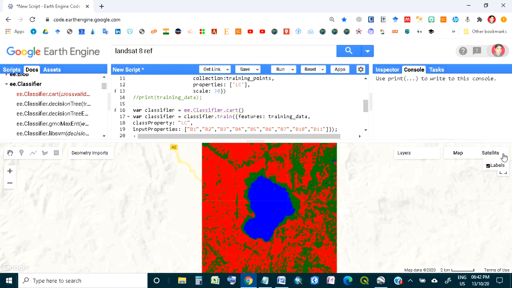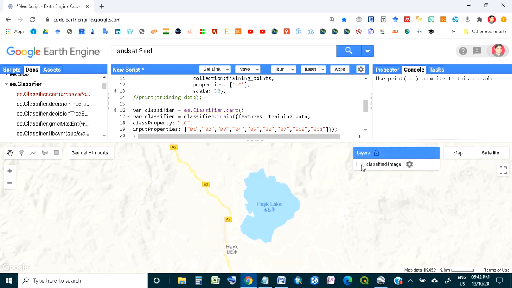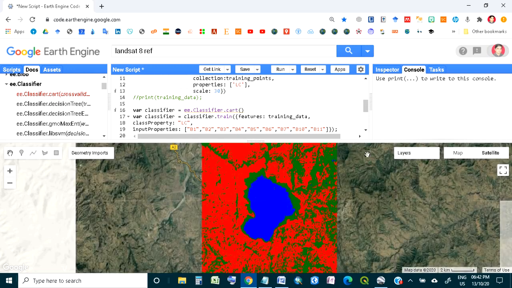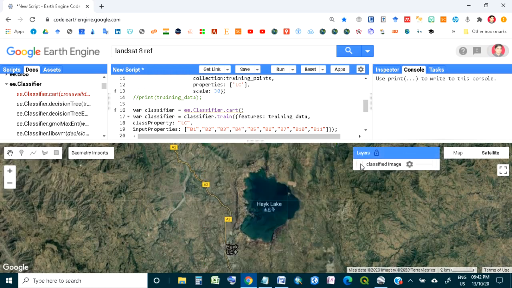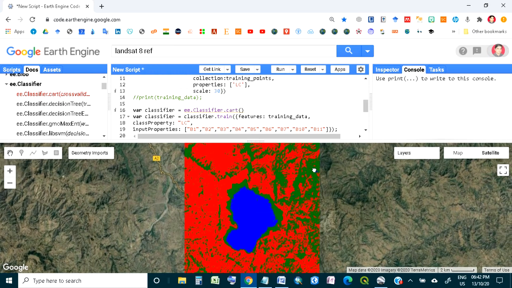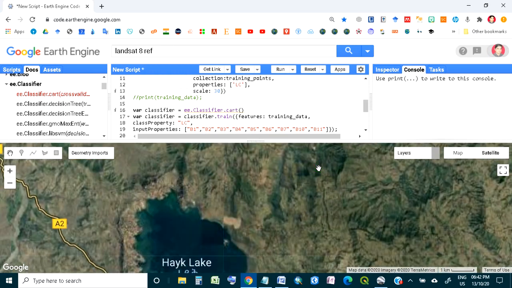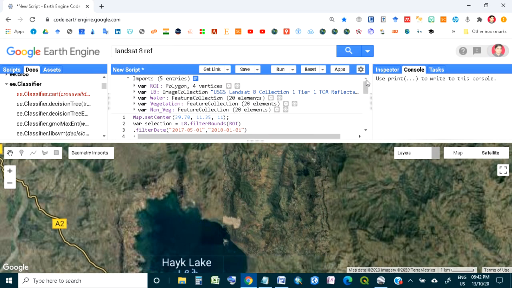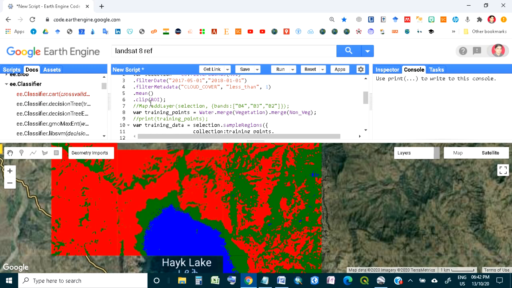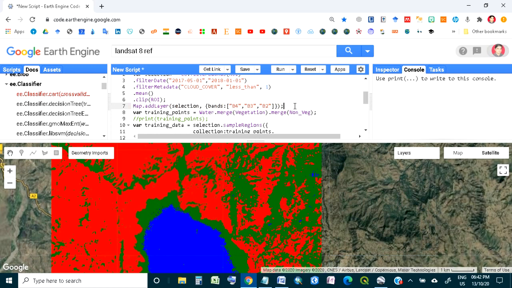If we see the classified image here, we can see that there are some pixels, and these pixels are showing water here. Then you can see your image, whether this is really water. And Map.addLayer, how we can see here, just open it. Run it now.